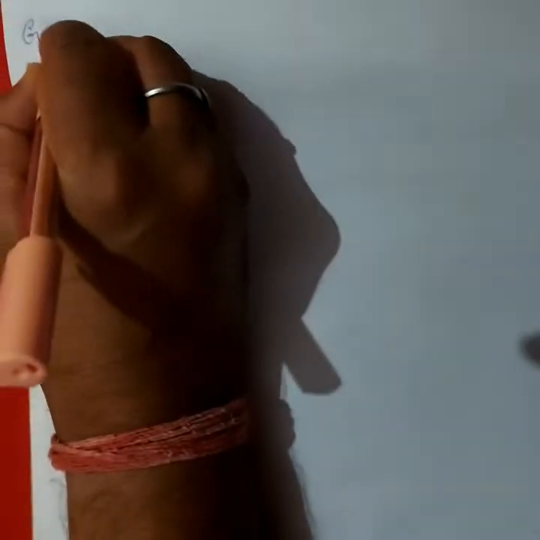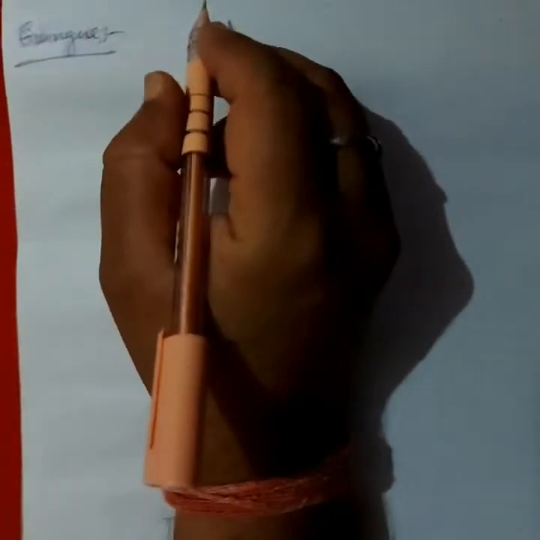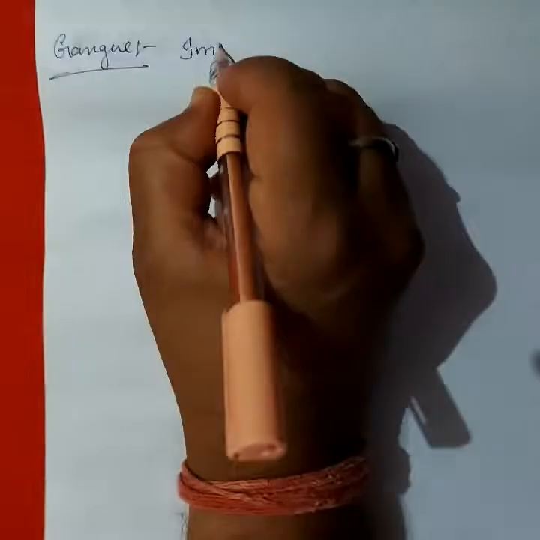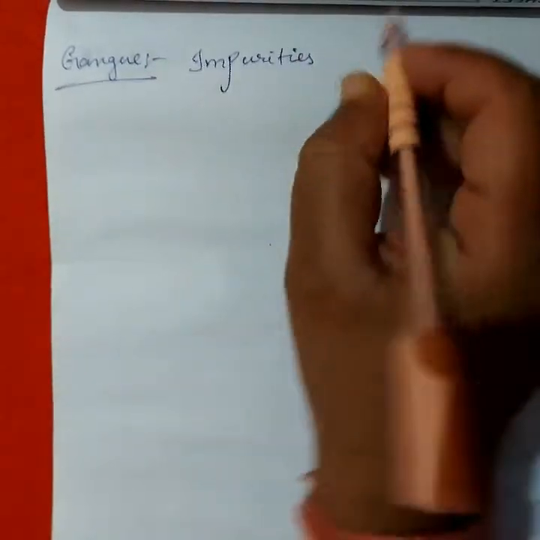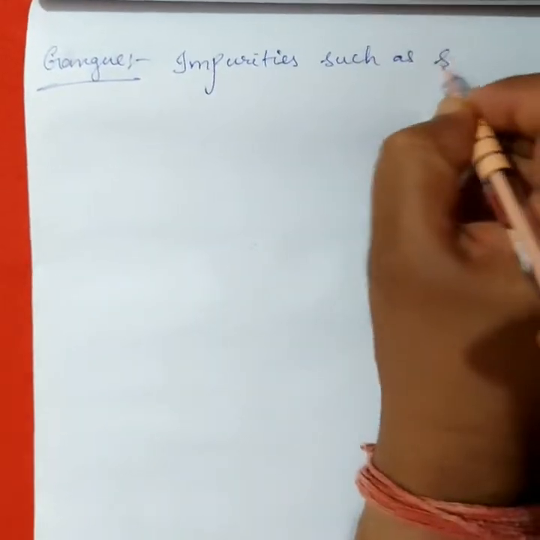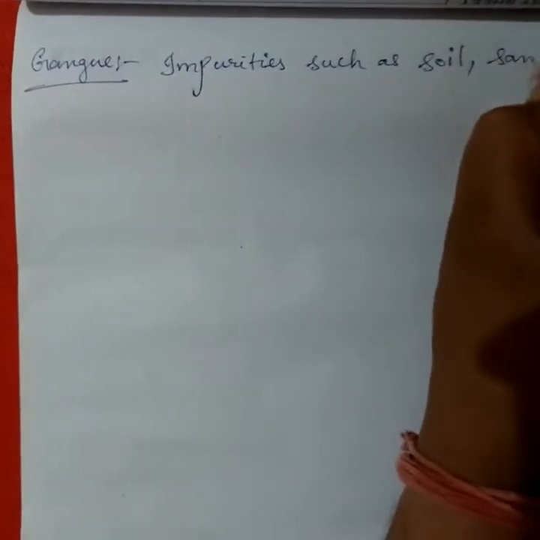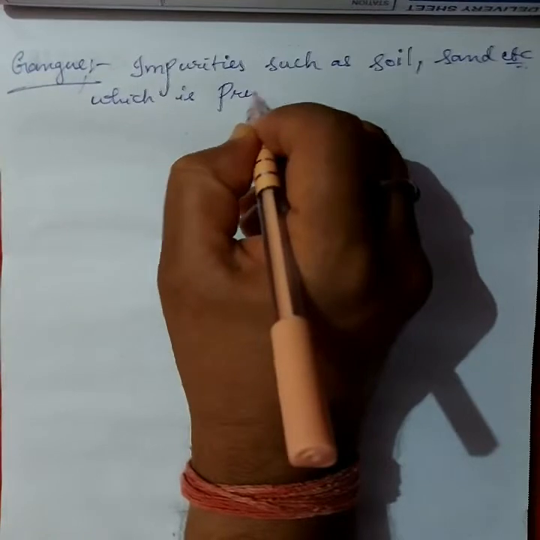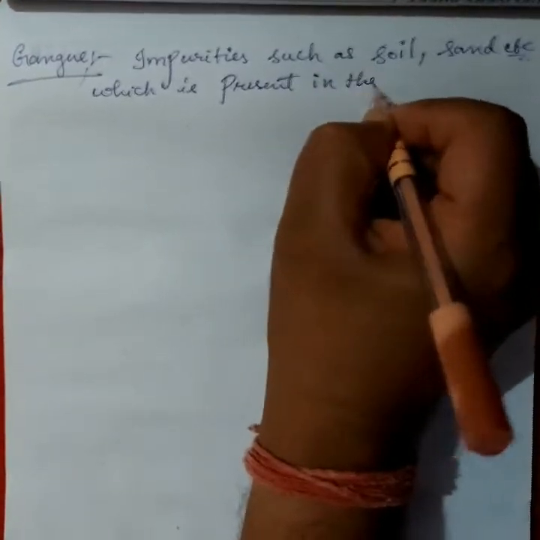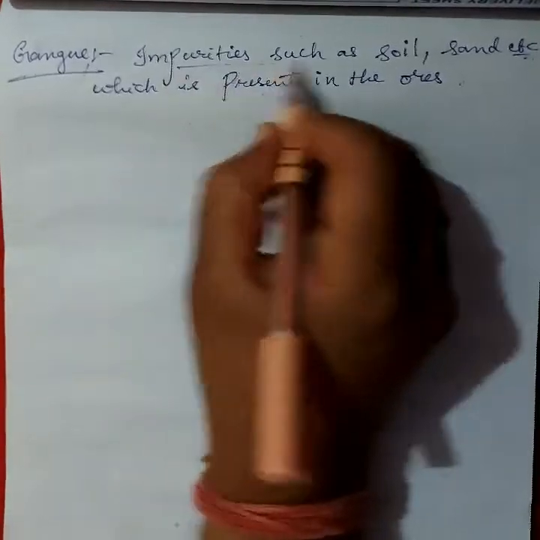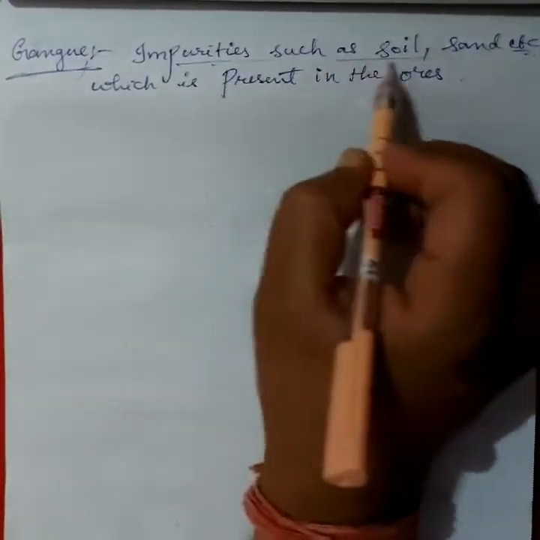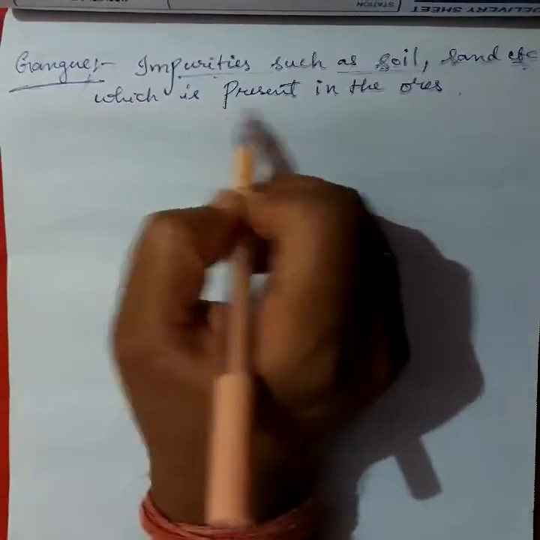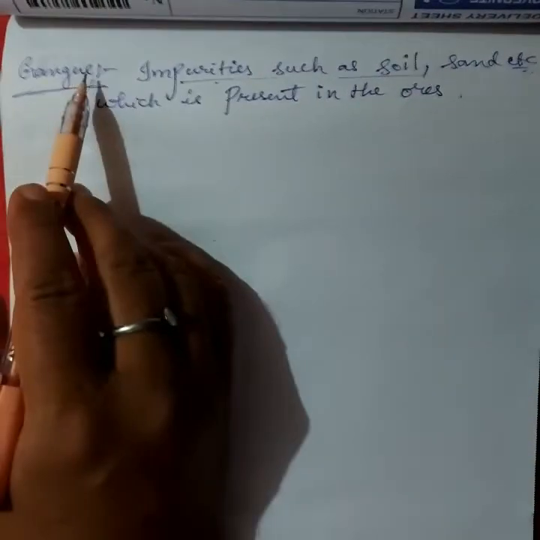Now another point is gangue. Gangue means impurities such as soil, sand, etc., which are present in the ores. What is gangue? Impurities such as soil, sand, etc., present in the ores are called gangue.